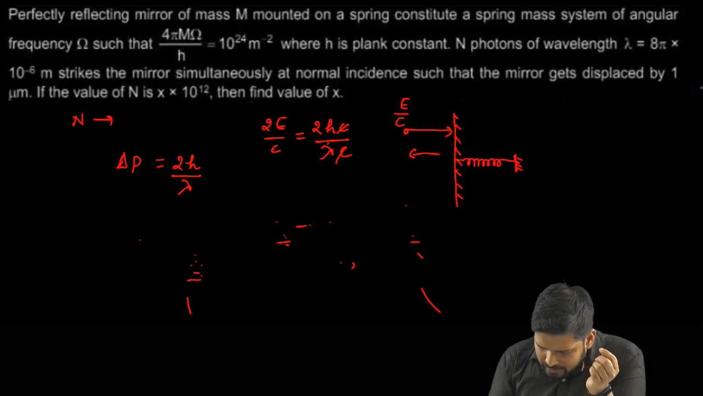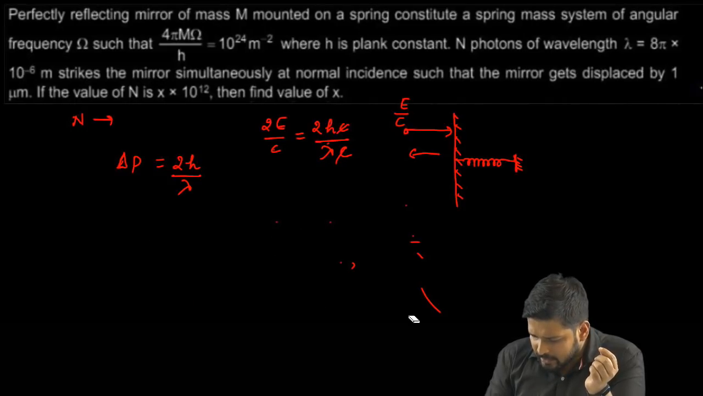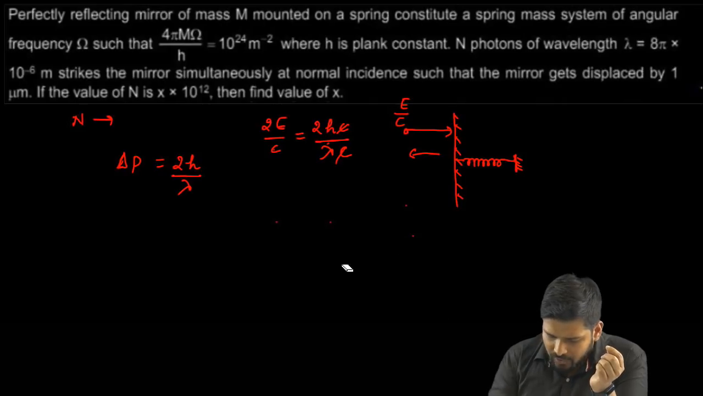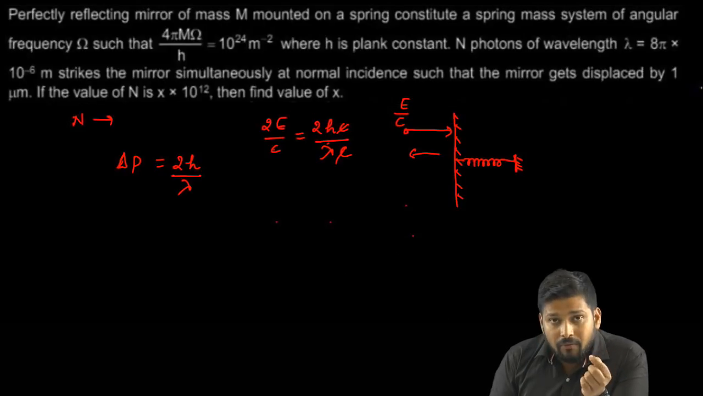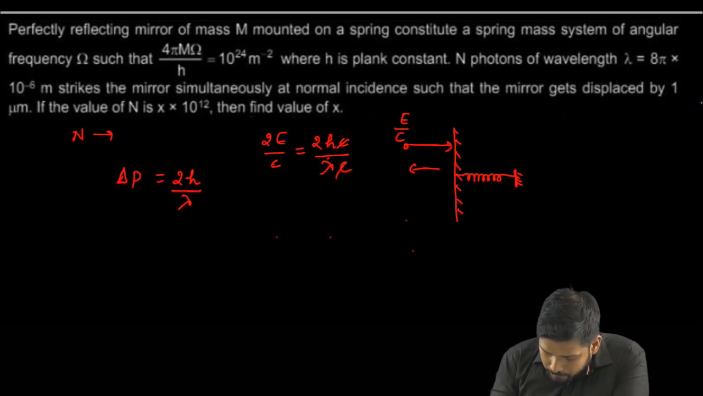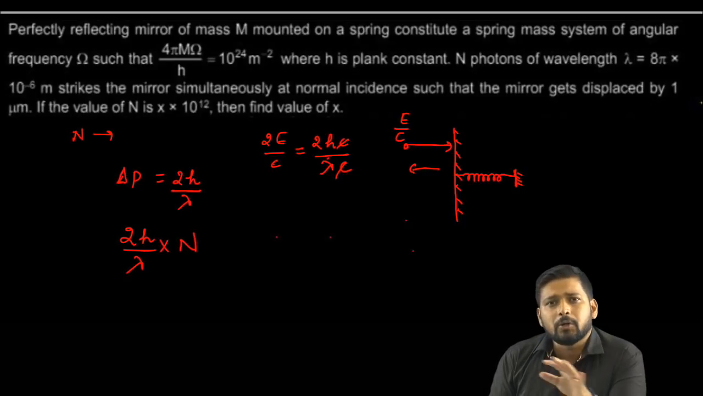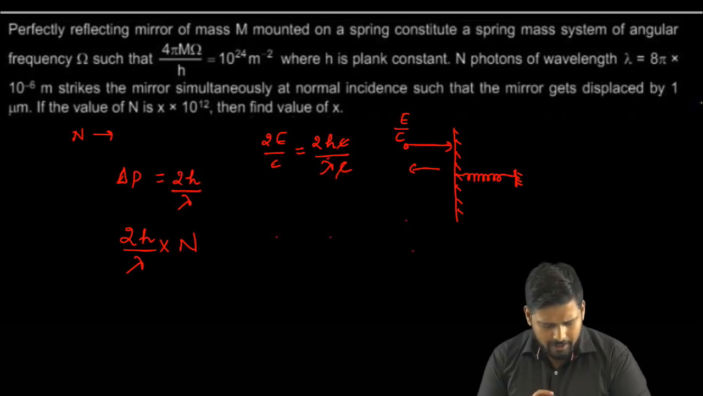So if this is the momentum transferred by 1 photon, then if n number of photons are incident, what will be the total momentum transfer? If n number of photons are incident, then the total momentum will be equal to 2h by lambda times n, where n is my total number of photons. So far so good, fine.